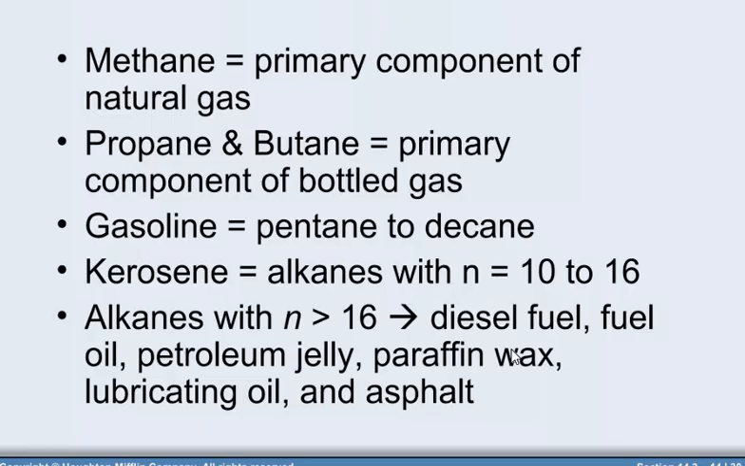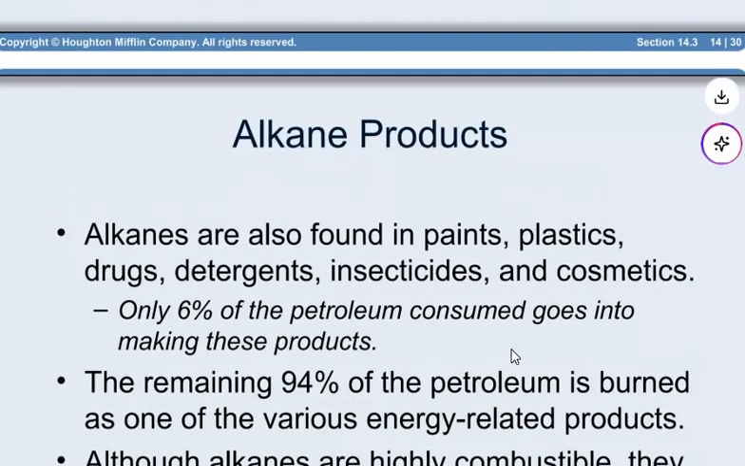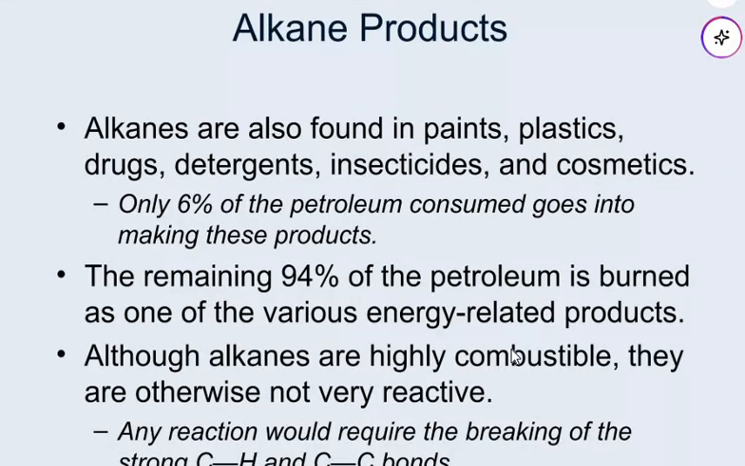So methane is the primary component of natural gas, propane and butane are the primary components of bottled gas, and gasoline is pentane to decane. Kerosene is alkanes with n equal to 10 to 16. Alkanes with n greater than 16 include diesel fuel oil, petroleum jelly, paraffin wax, lubricating oil and asphalt. Alkane products are also found in paints, plastics, drugs, detergents, insecticides and cosmetics. Only 6% of petroleum consumed goes into making these products. The remaining 94% of the petroleum is burned as one of the various energy related products.